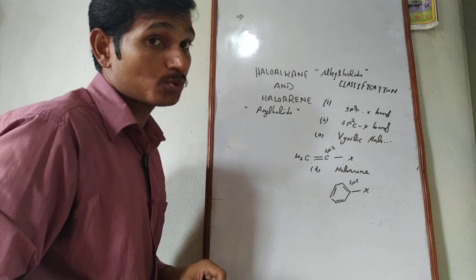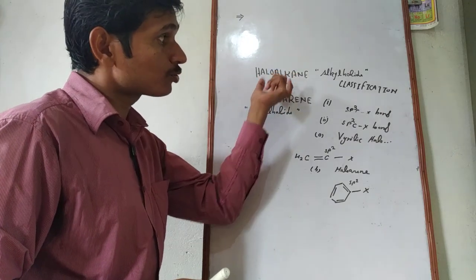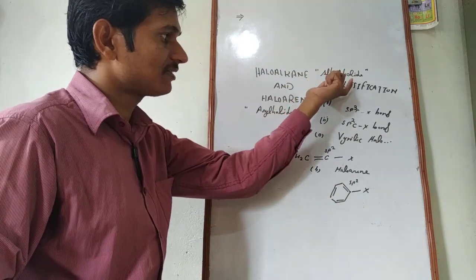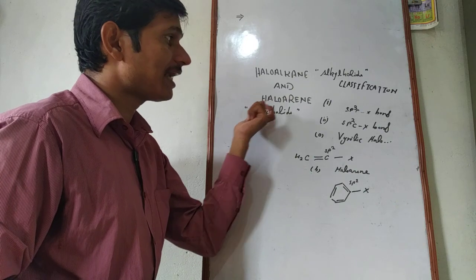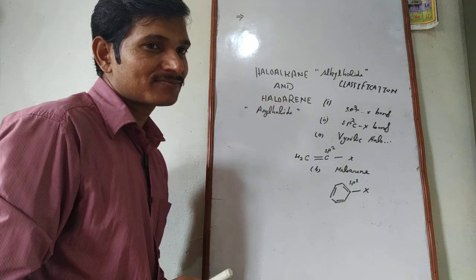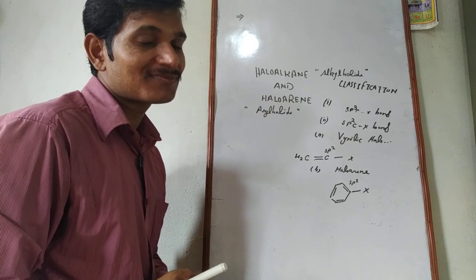So there is no need to be confused. Haloalkane may also be termed alkyl halide, and haloarene may also be termed aryl halide. And that is all about the topic. Thanks.